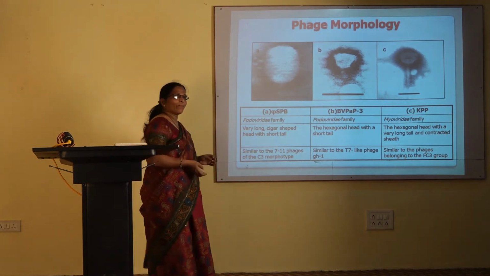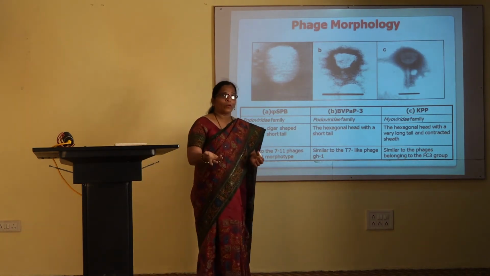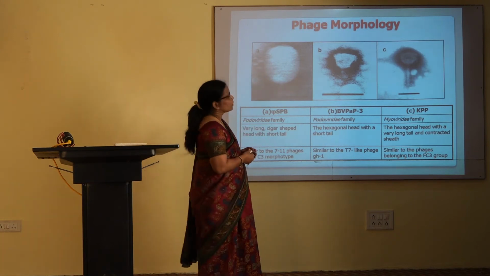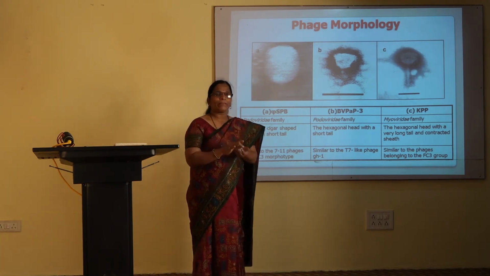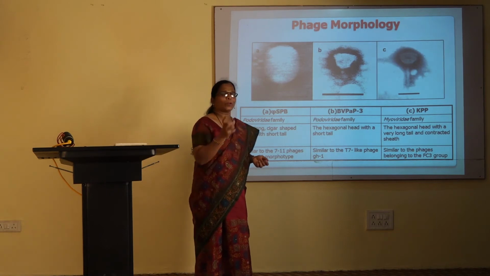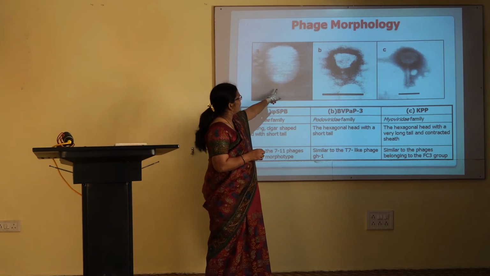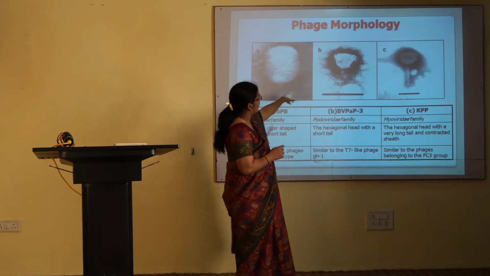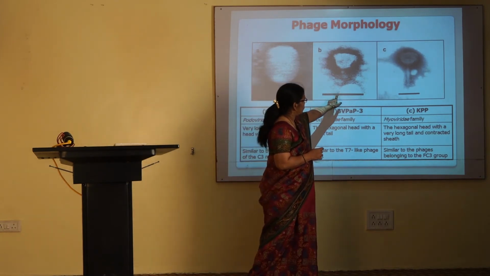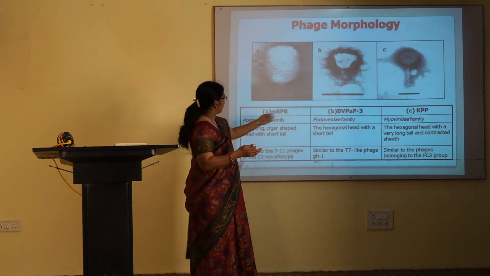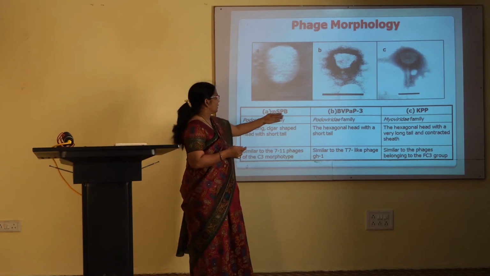Such purified phages can be used to carry out electron micrograph studies. An electron micrograph study will reveal the exact morphology of the phage. Now we can see here the Salmonella phage, this is its electron micrograph, then the Pseudomonas aeruginosa phage and the Klebsiella phage. As we have discussed earlier, they belong to different families, Podoviridae and Myoviridae.